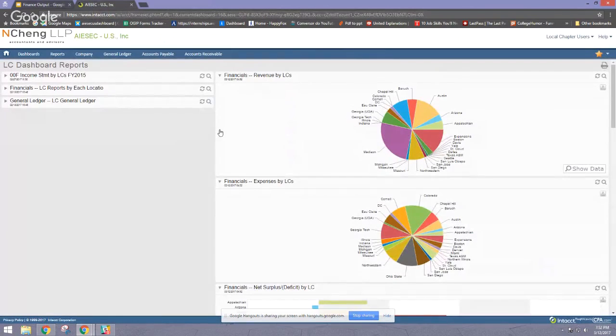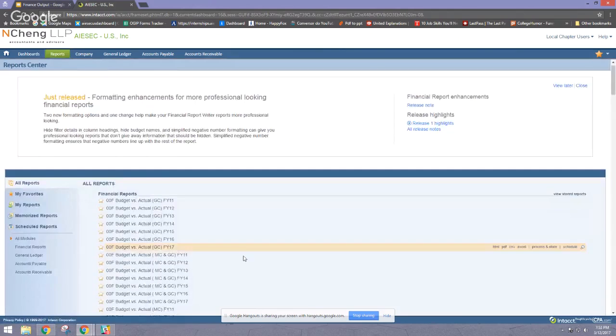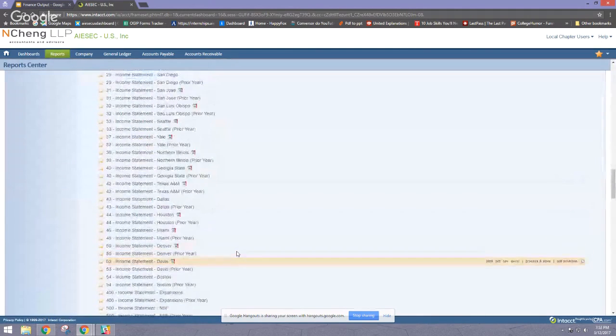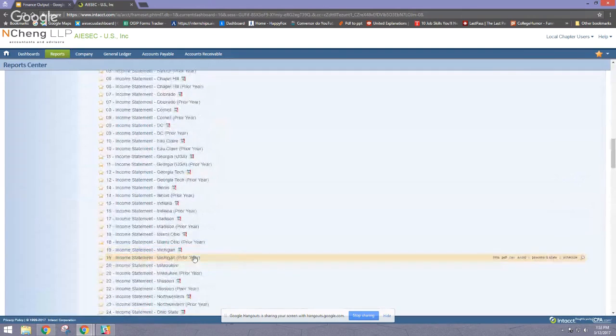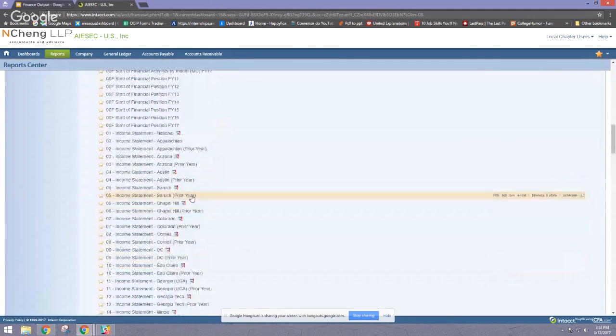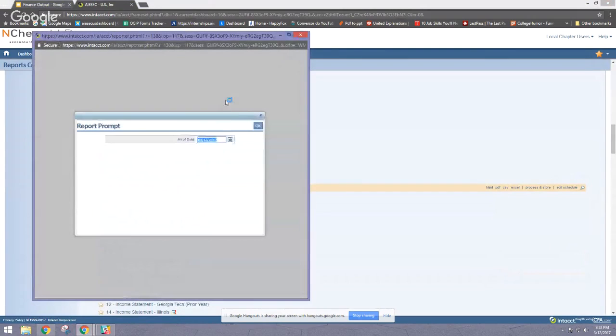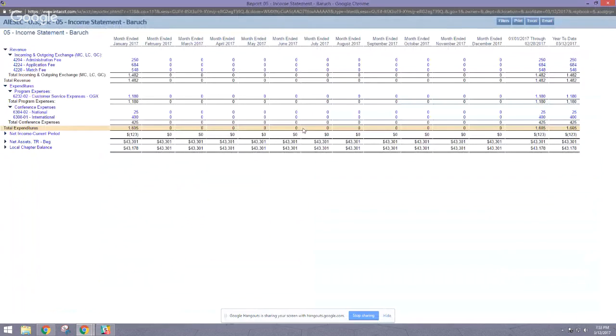Some of us may have never seen this in our lives, which is okay because you're seeing it now. So what can you do with this? You can go to reports, and then you have all of these things. The important ones are income statements. Let's look at New York City. New York City would be under Baruch. You go to Baruch. This is today's date. Then you see our 2017 income statement ending in January. February did not go through yet, so we'll be waiting for that. For now, we only see January.